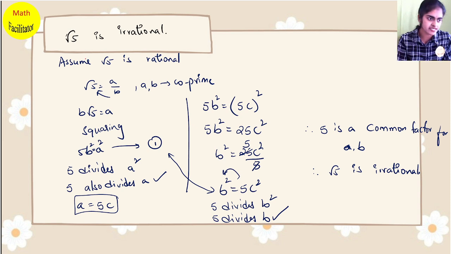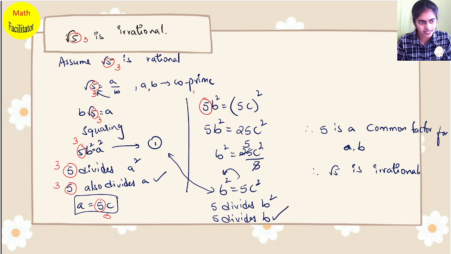Only thing that changes is, if I have to prove root 3, the question gives you root 3. So in the answer also you get 3. All the places wherever you find 5, it is 3. Instead of 5, you write 3. Here, the square was 5 square, so 3 square will be 9. Instead of 25, you will get 9. All 3's. Is it clear?